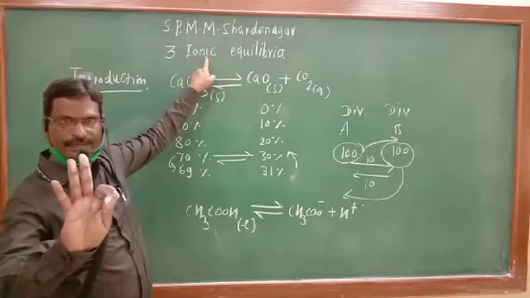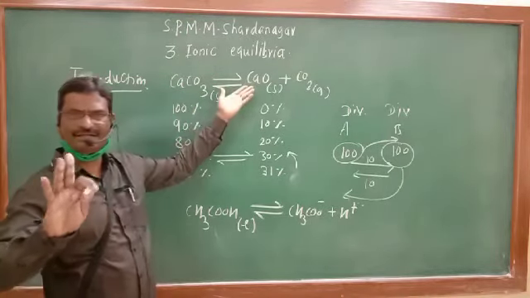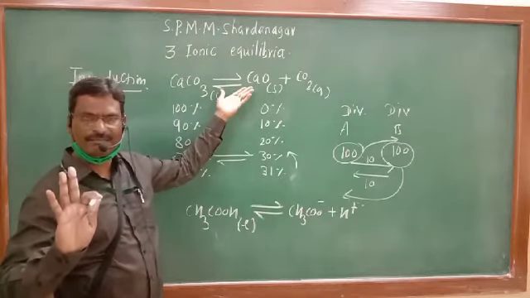In the chemical equilibrium, these are present in the original molecular formula of the chemicals.